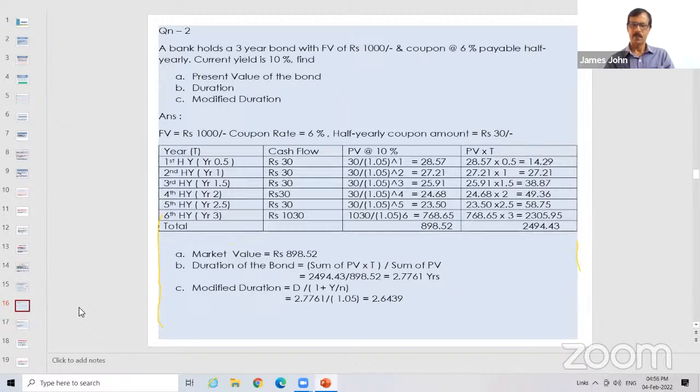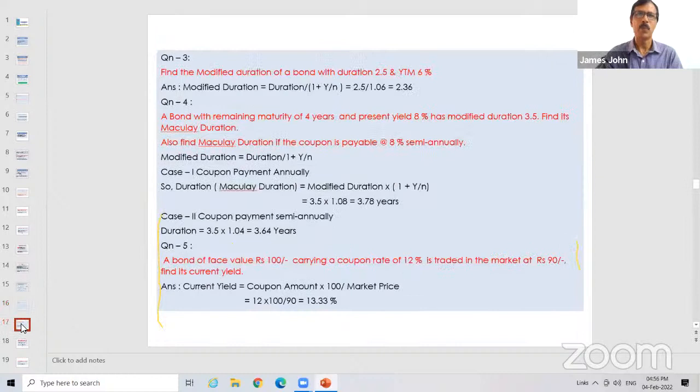Here it is 1 plus y by 2, 1 plus 10 by 2. 1 plus y by 2 does not mean 1 plus y. Y is yield, and yield is always in percentage. So here y is 10%. So 10% by 2 is 5%, and 5% is 0.05. You want me to do it on the board? It's very simple. Okay, let's move on to the next one because the time is going fast.